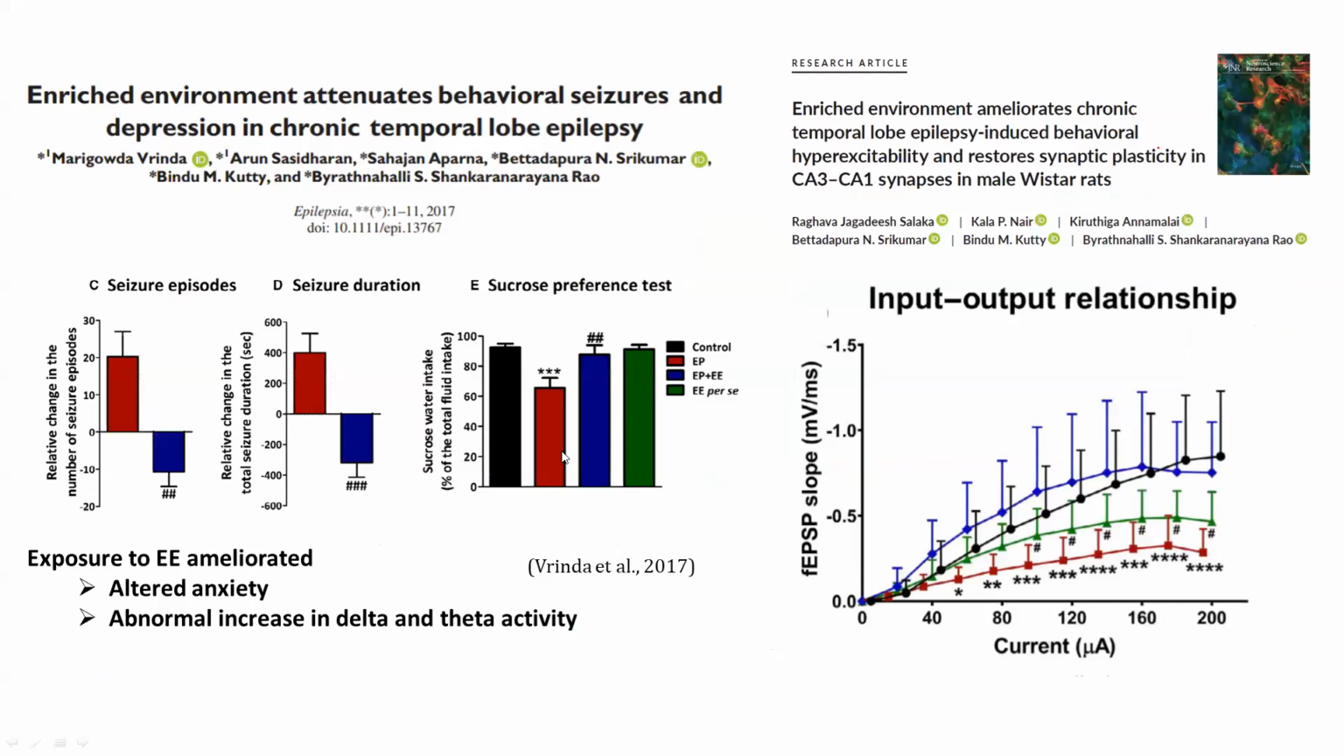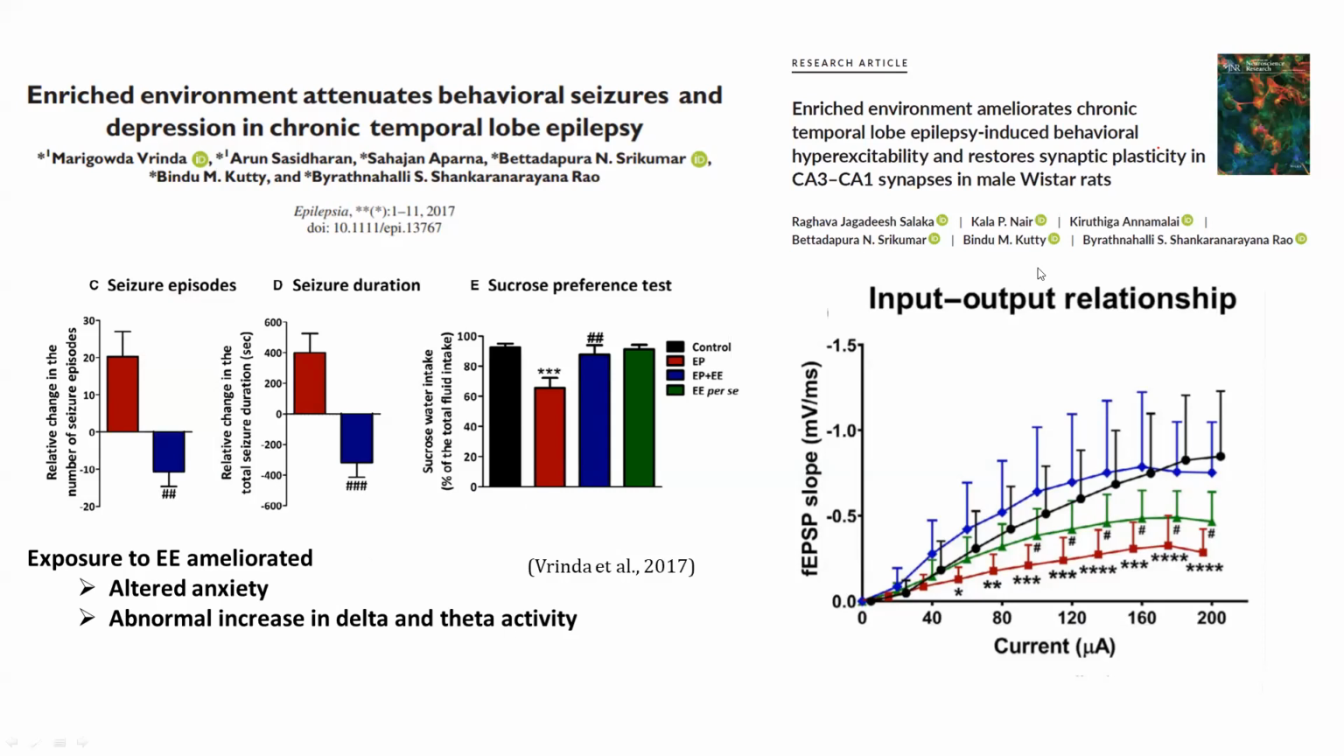This is a study from our lab by Brinda et al., where she has shown that exposing the epileptic animals to enriched environment, even at the chronic stage, decreases the seizure episodes and duration, and also decreases the depression-like behavior. In addition, she also reported that the altered anxiety seen in these epileptic animals was also ameliorated by EE. In addition to these results, a recent study by Salaka et al. has also shown that basal synaptic transmission, which is required for normal neuronal communication, is impaired in epilepsy, and this is reversed following EE.